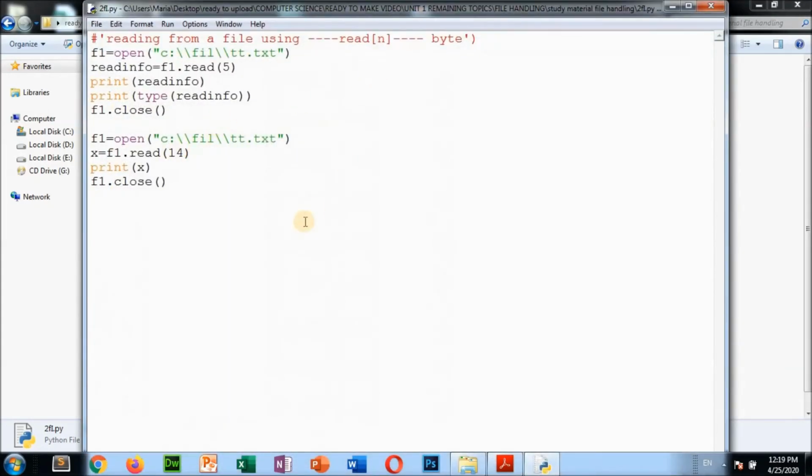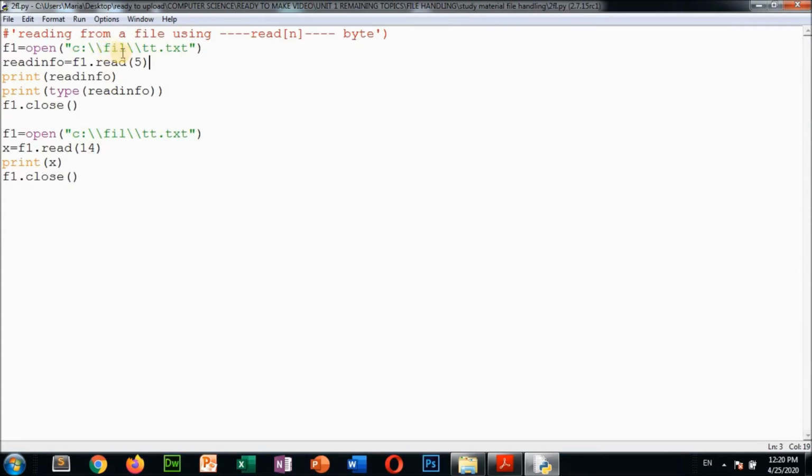Reading from a file using read(n), n number of bytes. N number of bytes means it stores records in bytes. So we are reading from the file. See f1, this is the practical program. F1 is the file variable we are giving here. f1 equals open, and from where we are opening: C:/file/tt.txt. That means this is the entire path we are writing here. In the C drive, in the file folder, tt.txt is there.